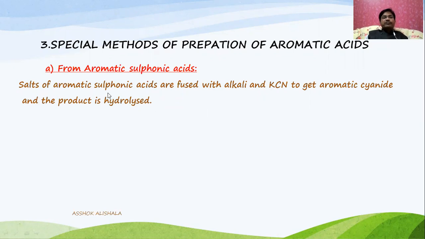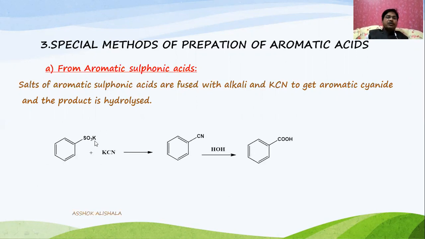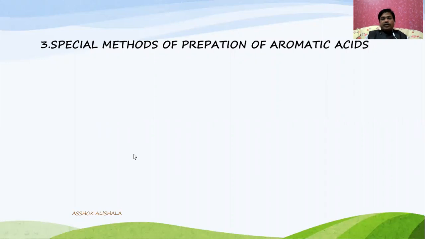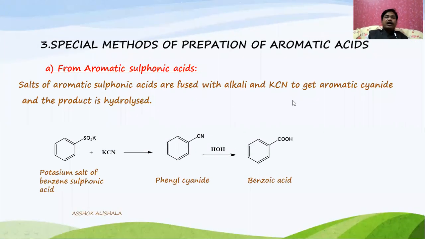That means the sodium salt of benzene sulfonic acid is fused with a mixture of alkali and potassium cyanide, which gives the cyanide. You know that cyanides always give carboxylic acids during hydrolysis. Let us see how this takes place. This is the potassium salt of benzene sulfonic acid, fused with potassium cyanide and alkali, like sodium hydroxide, in presence of water, acidic medium mainly.